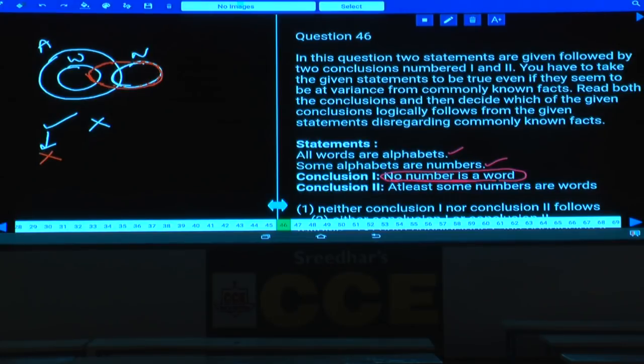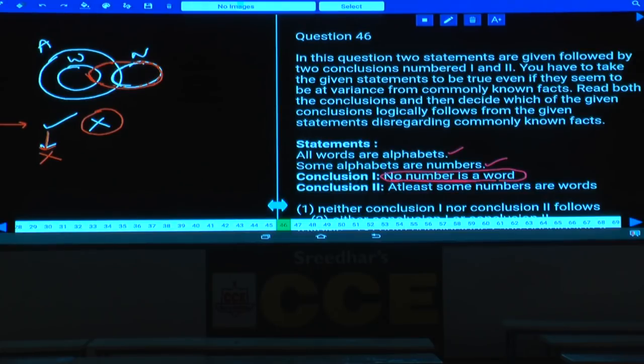Then coming to the second one. What is the second one here? Some numbers are words. Now in the basic diagram, the first conclusion is true, the second one is false. The first one is a negative conclusion, hence we have tried out whether it can be false or not. It has become false. And after the alternate diagram has been proven, check whether the previous affirmative conclusion which was false earlier has become true or not. If it has become true now, then it will be either or.